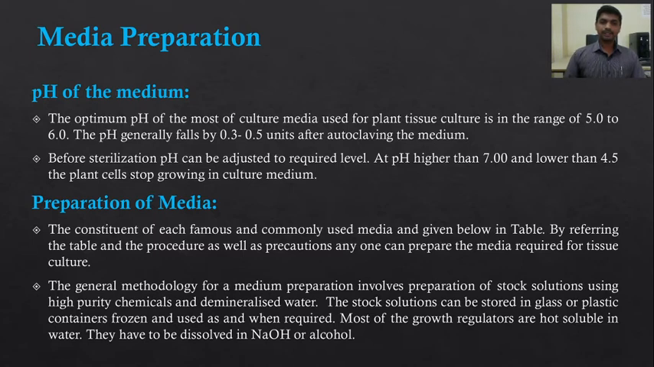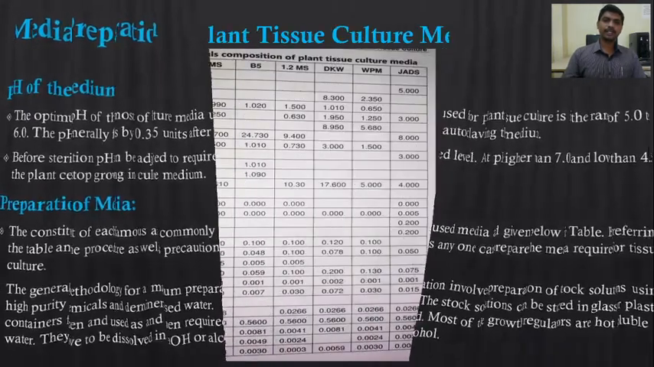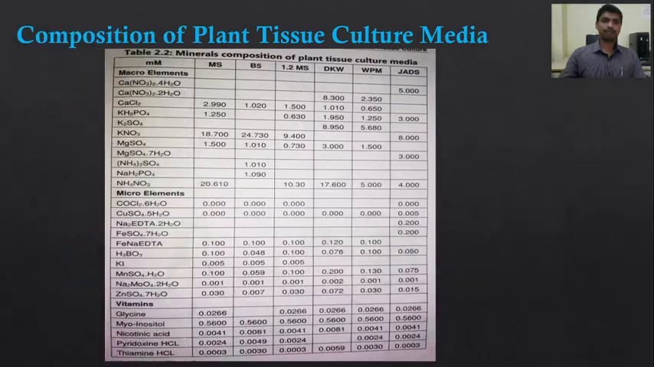The preparation of the media is generally done conventionally with the preparation of stock solutions. These stock solutions are concentrated solutions of the required nutrients. For example, this table shows the different types of media: MS medium, B5 medium, half MS medium. These are the macro elements or the inorganic nutrients.